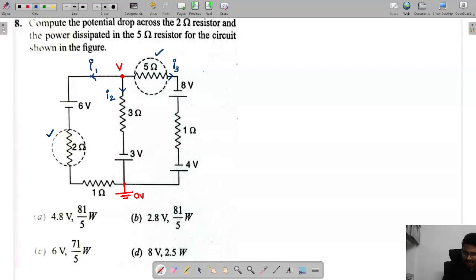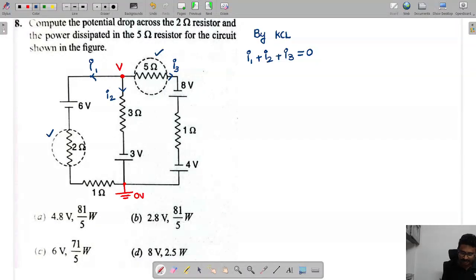Right. So now here by KCL, what can I say? The sum of entering currents equals leaving currents. This means all are leaving currents only now. I1 plus I2 plus I3 equals 0.